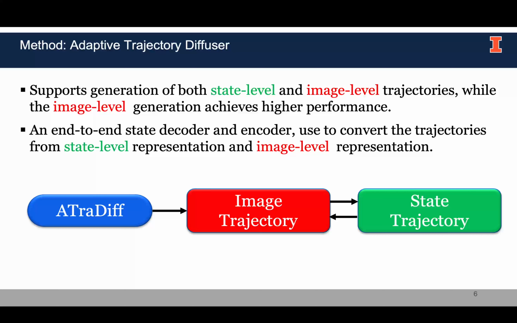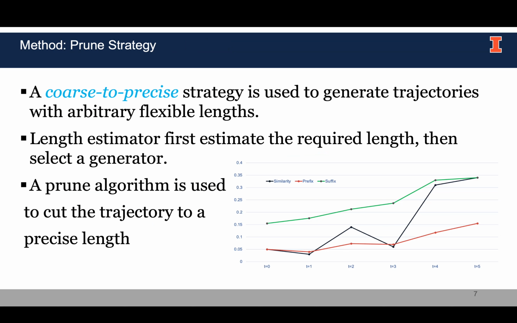To have a unified generation, we introduce an end-to-end state decoder and encoder, which can convert the trajectories between the state level representation and the image level representation. So here, ATraDiff originally generates image level trajectories, and we can convert these trajectories into state level trajectories, which can be directly learned by the agent.